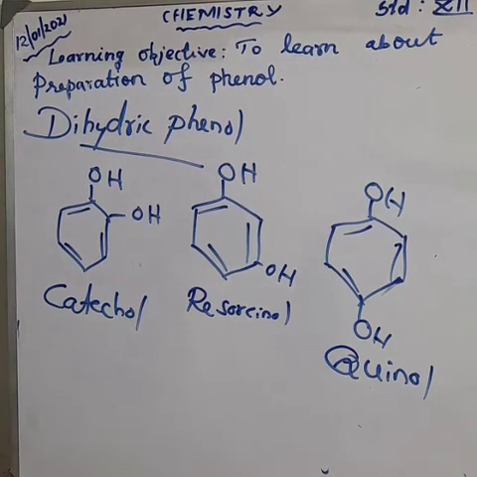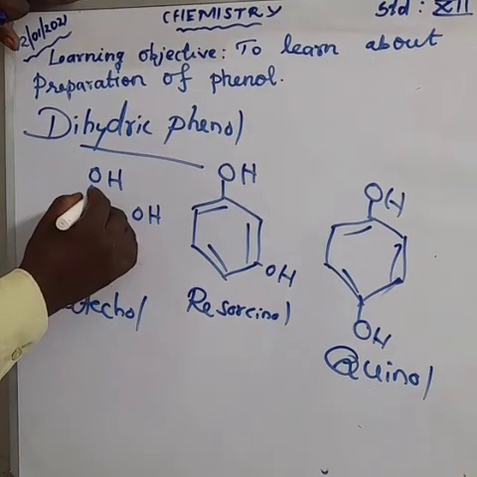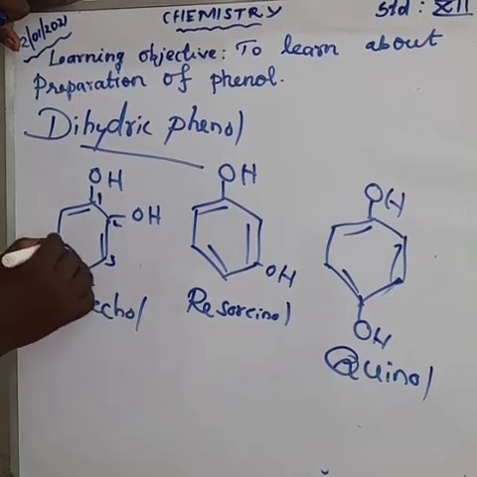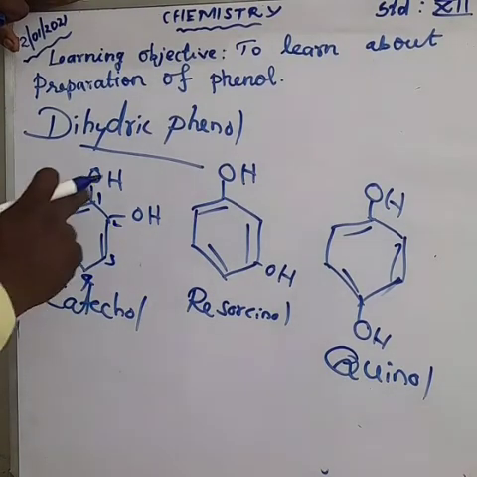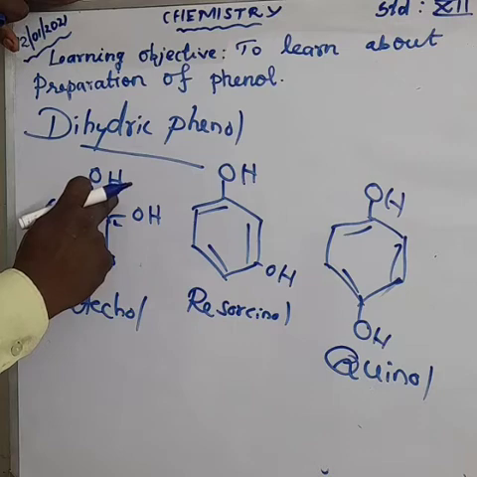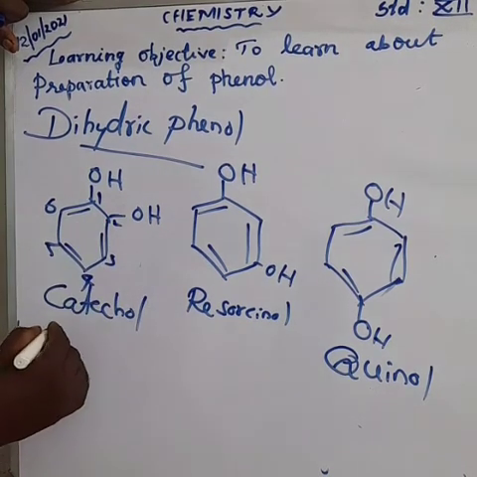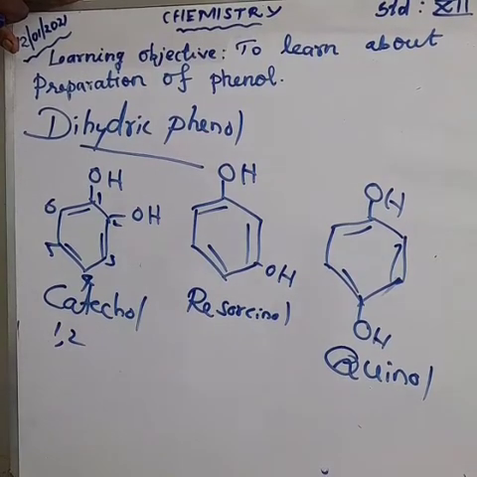Can you say what the IUPAC name is? It starts with number 1 here. Positions 1, 2, 3, 4, 5, 6. The first position has an OH, and the second position also has an OH. So we give the numbers 1, 2.